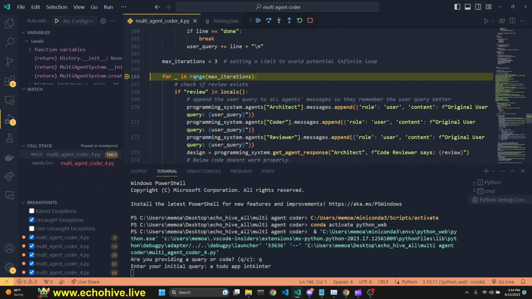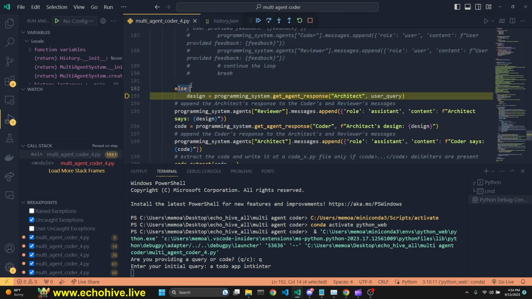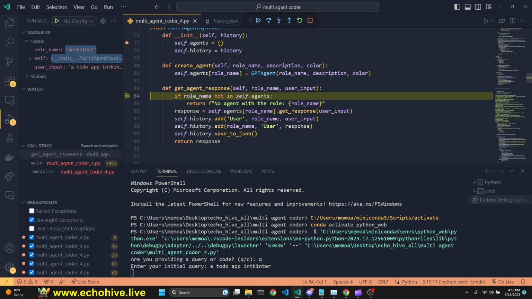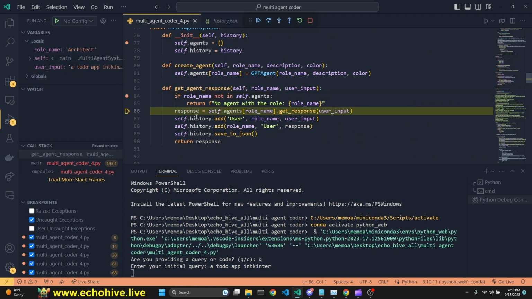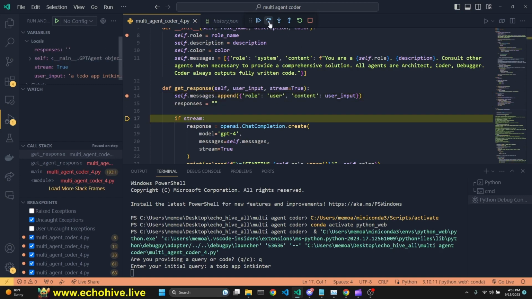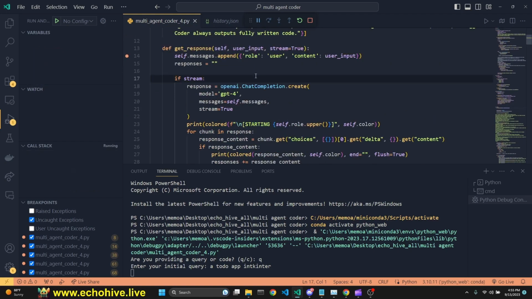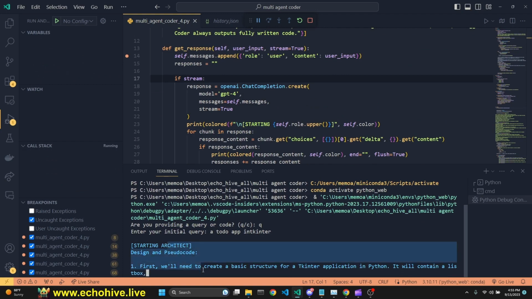And now we are entering the iteration for loop with max iterations of 3. And then we check if review is in local, which it is not at this time. So we jump into else. So we're now going to call architect to get a response. We get to get agent response. If role name is not in software agents, which it is, then we're just going to get a response right here. We get into the method get response. We are appending the user input, which is a to-do app TK enter. And response is empty. We are entering the stream, and the rest is pretty straightforward. This is a regular GPT call, and the architect has started.